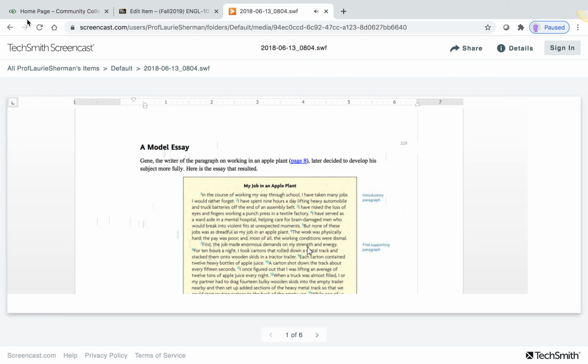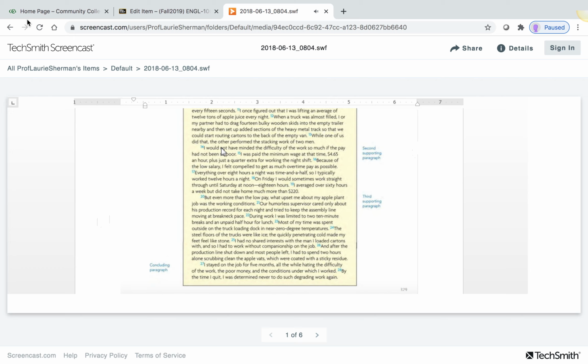The first body paragraph begins with a topic sentence. First, the job made enormous demands on my strength and energy. Again, it's not a fact. It's still an opinion. It's more narrow than a thesis, but still going to advance an idea, which it does. And then everything in this paragraph talks about the job making demands on my strength and energy. The second paragraph, same sort of thing. I would not have minded the difficulty of the work, reminding us of the previous paragraph. That's a transitional sentence. But then introduces this point, which is that the pay had been poor. Again, that's an opinion. Goes through, develops it in more detail, adds things.